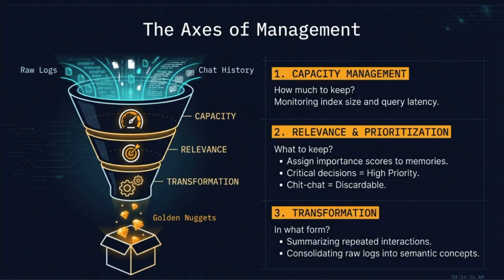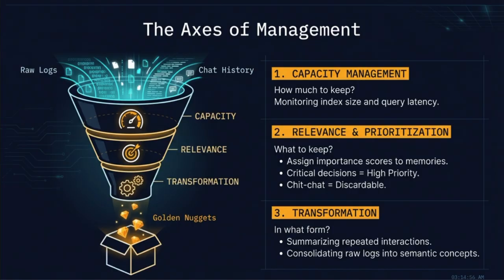To manage memory correctly, we look at the axes of management. Think of this as a funnel that processes raw logs and chat history into what we call golden nuggets. The first axis is capacity management. We must decide how much information to keep by monitoring the total index size and the query latency. If the database gets too large, retrieval slows down for everyone.